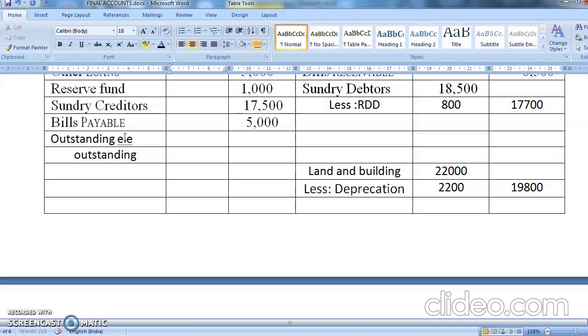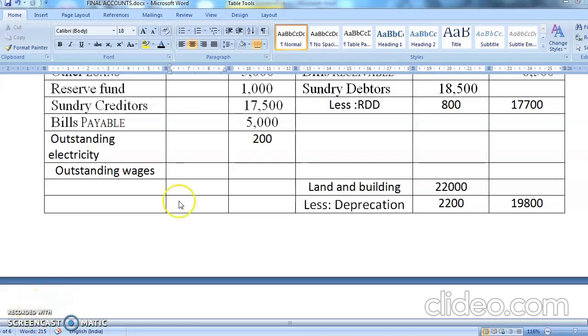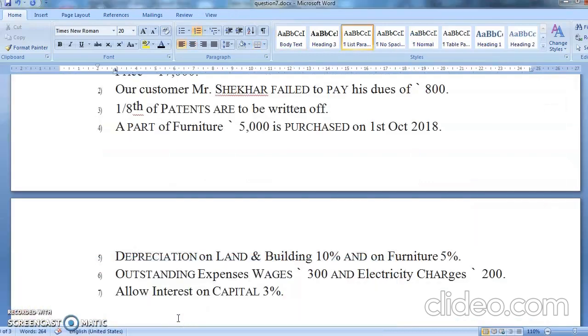Yes, outstanding electricity was how much? 200. Electricity was 200, and outstanding wages. So students, outstanding wages is how much? 300. So 300. Okay.